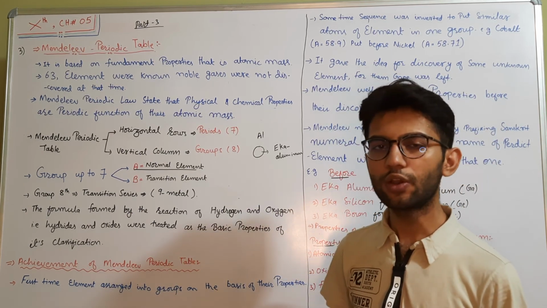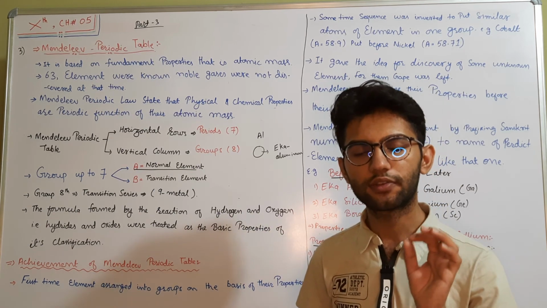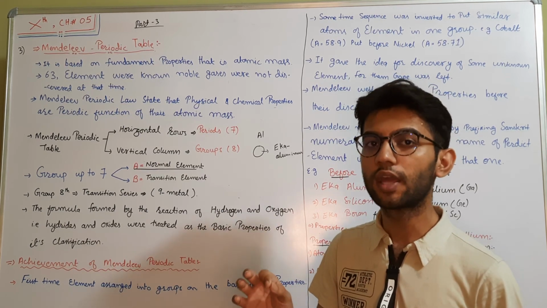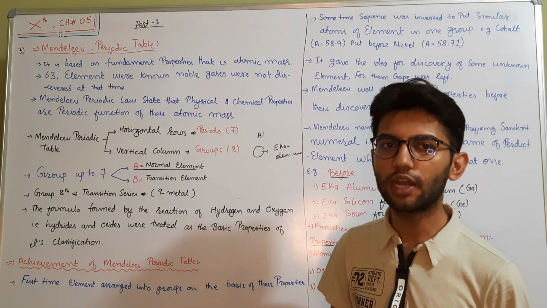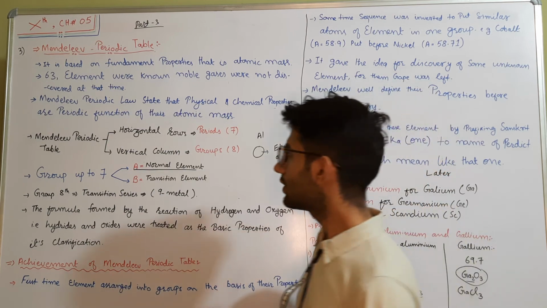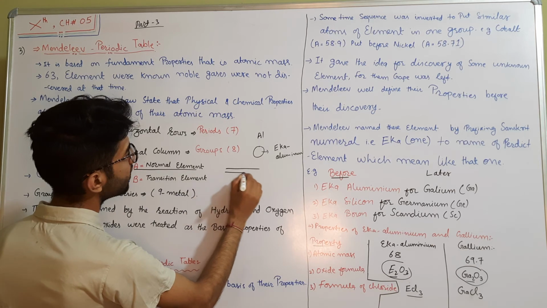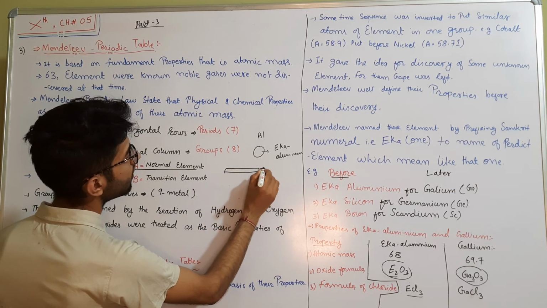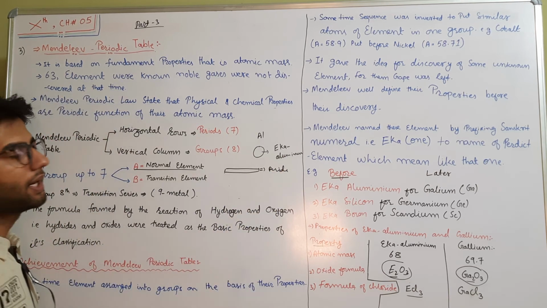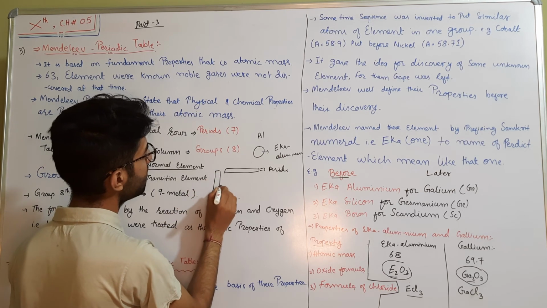At the time when Mendeleev classified the elements, there were 63 elements, and he classified all the elements in a systematic way in his periodic table. It was a great job done by him. How did he classify? He made two things. One is horizontal rows, known as periods. There were 7 periods in Mendeleev's periodic table, and he made vertical columns, known as groups.